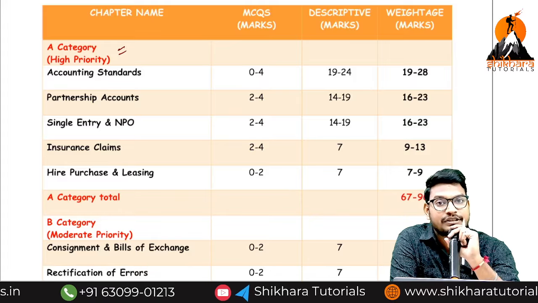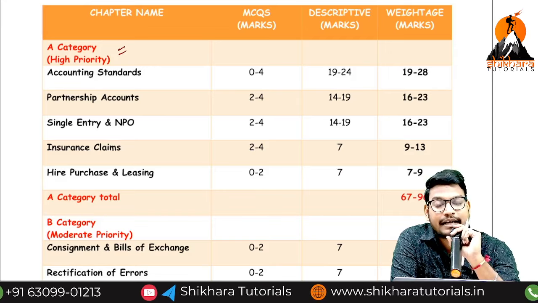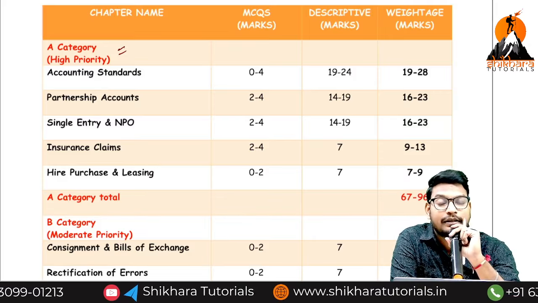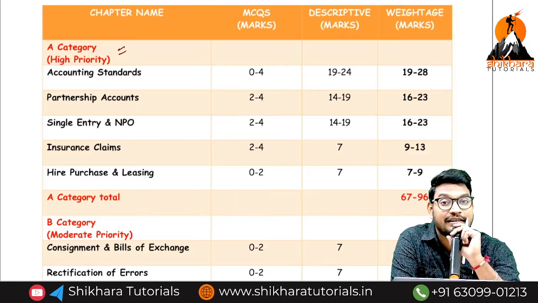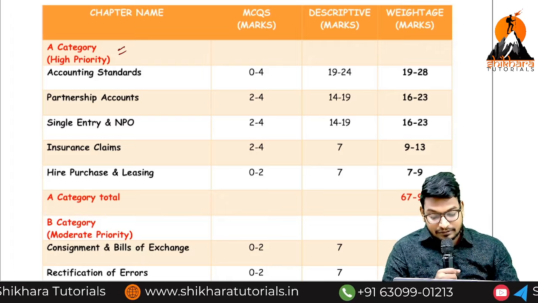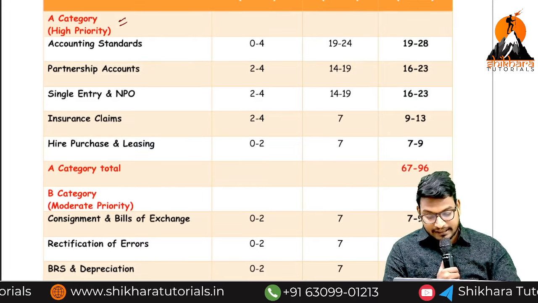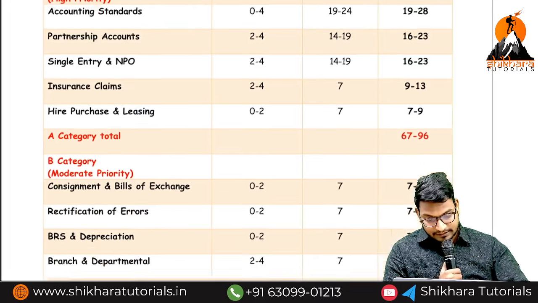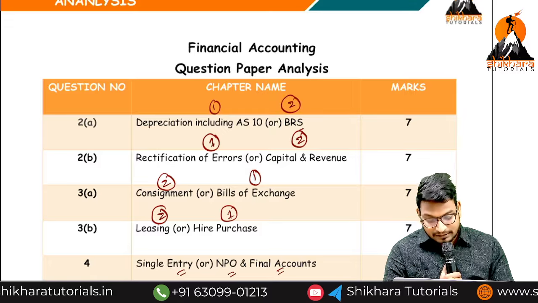In the first group, the scoring subject is financial accounting, because we have the basics and we have already become thorough about the basics in the foundation itself. The same syllabus they have put here, but most of the students are leaving the basics. From the basics only, we are going to get the second question. Where are we getting the second question? If you see the second question, what is it?